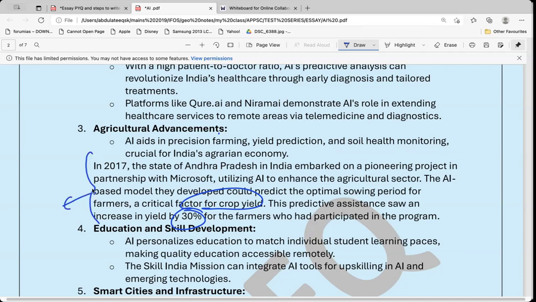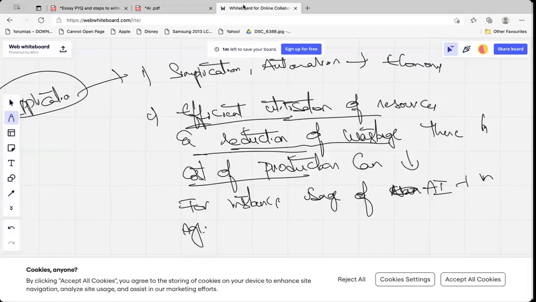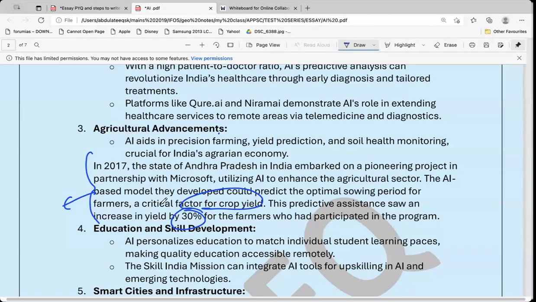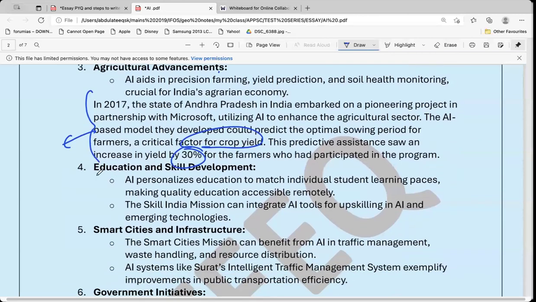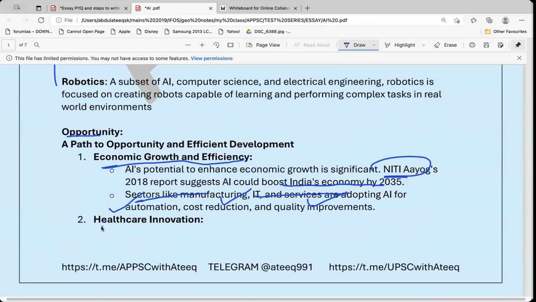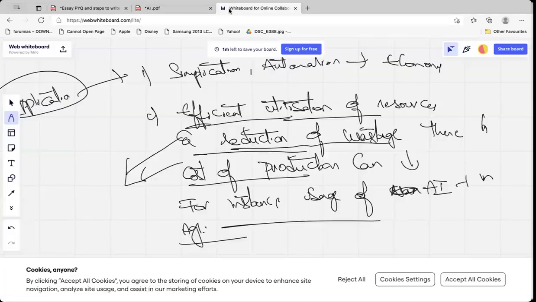Now, if you add this point, efficiency, before the example, your essay will look good. Without adding this point, your essay will look more like examples. You will add the point here and then you will add the example. Now, see, I have one more example of education, skill development, or healthcare. Now, how will I add the point?